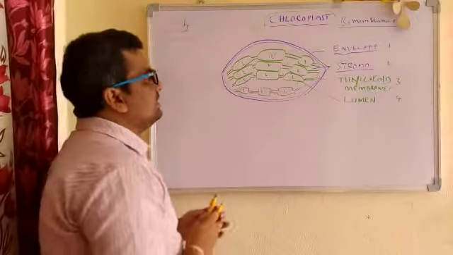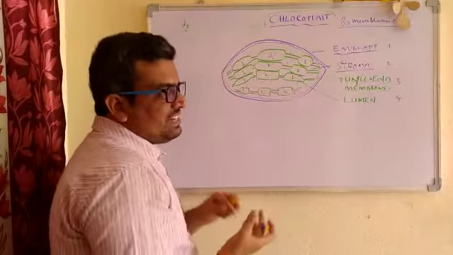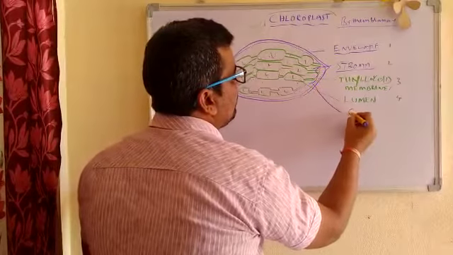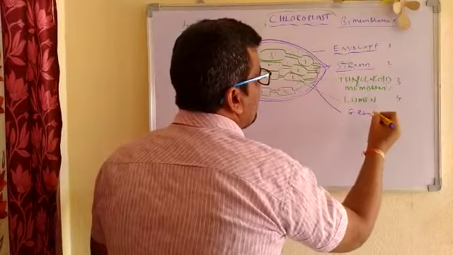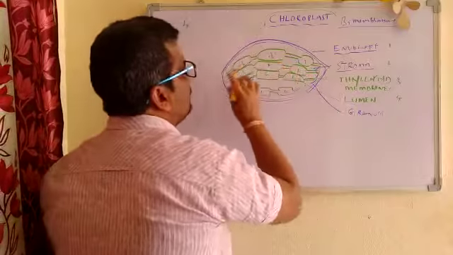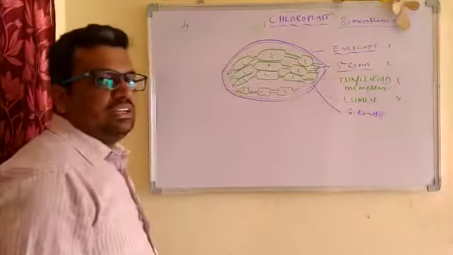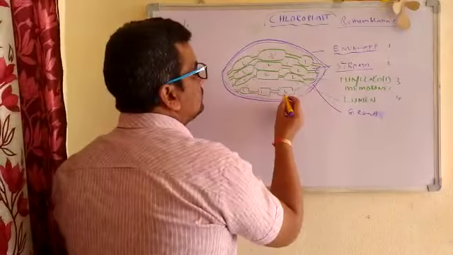The other parts we can also write. The thylakoid membranes are arranged in groups, means stacks. This group of thylakoid membranes is called, very important, granum, plural grana. One stack means granum; many stacks are grana.